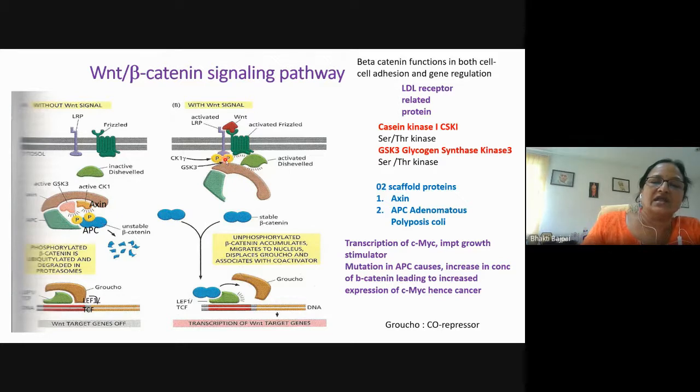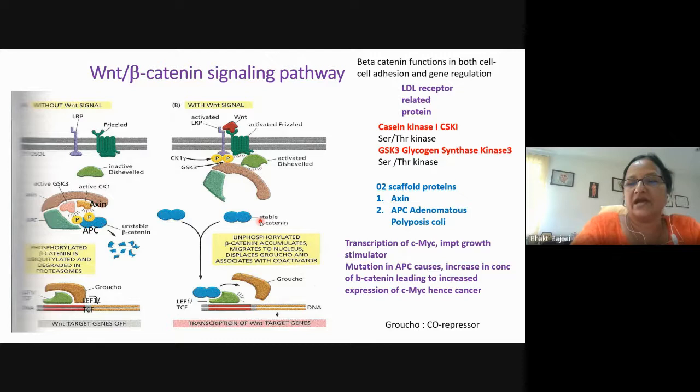This phosphorylated tail of LRP binds to the scaffold proteins of the degradation complex, that is Axin and the APC. It binds these two, because of which the beta catenin is released. It cannot be phosphorylated and therefore it is in the stable form. It enters the nucleus and brings about the transcription of the Wnt target genes. It will remove the Groucho and bring about the transcription of Wnt target genes.